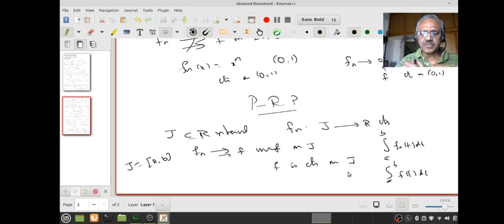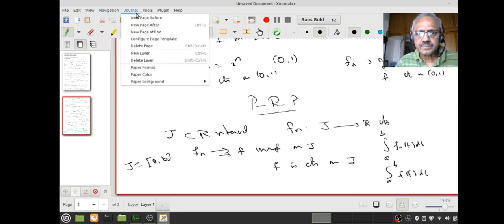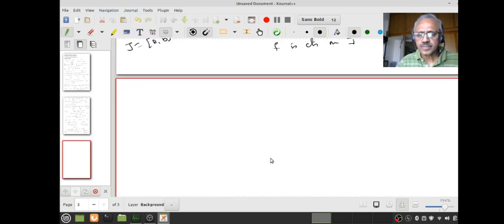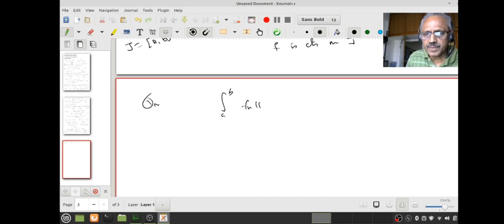What I know is fn converges to f uniformly, so I want to know whether the integral of fn converges to the integral of f on the interval [a,b]. Is the question clear? So the question is, does the integral from a to b of fn(t) dt converge to the real number, the integral from a to b of f(t) dt?